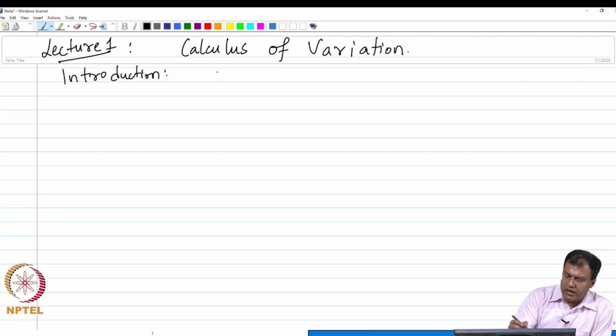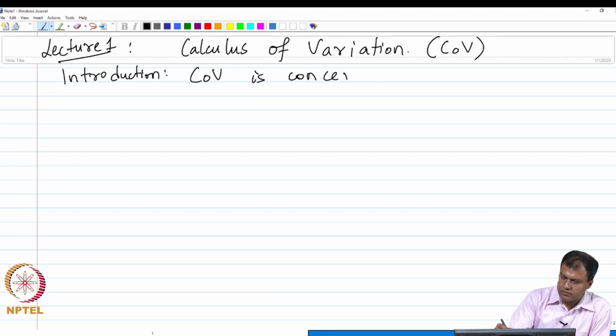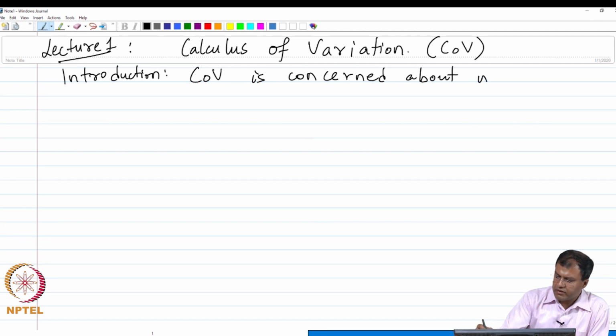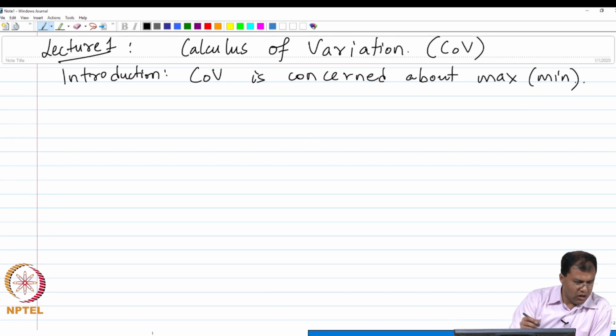So, calculus of variations, let me denote it by this shorthand abbreviation COV. So, COV is concerned about the maximization or the minimization of functionals.